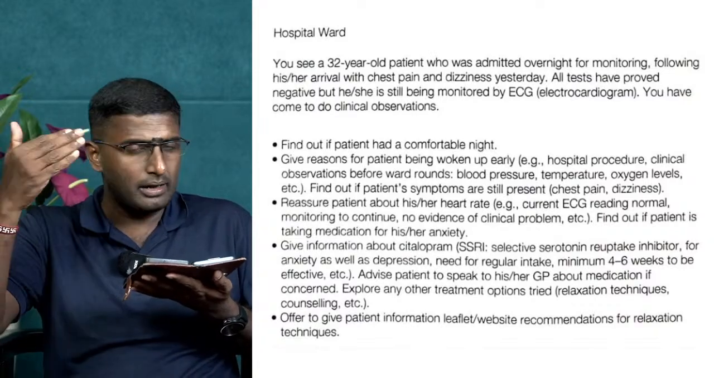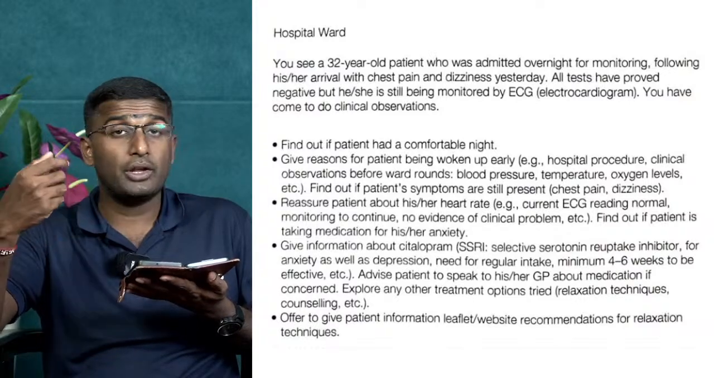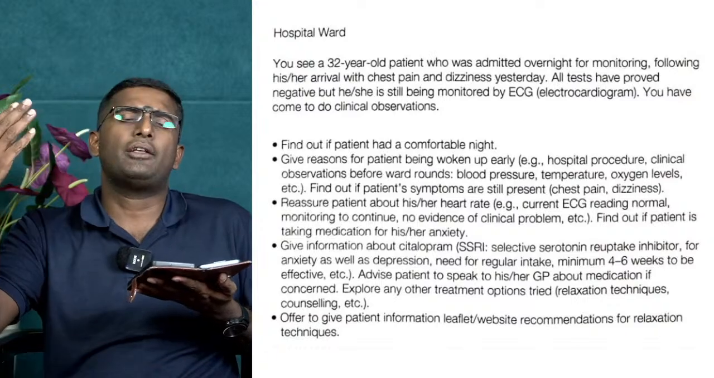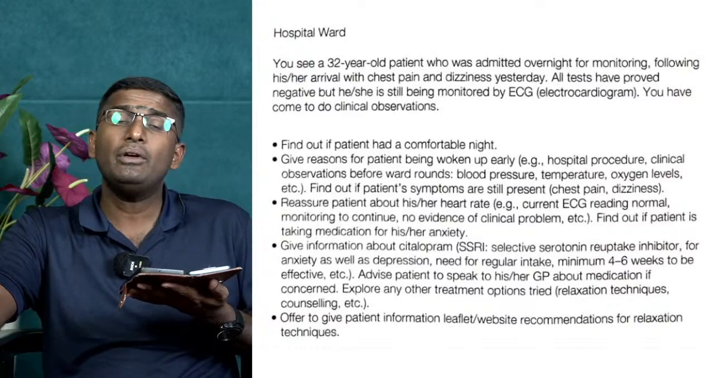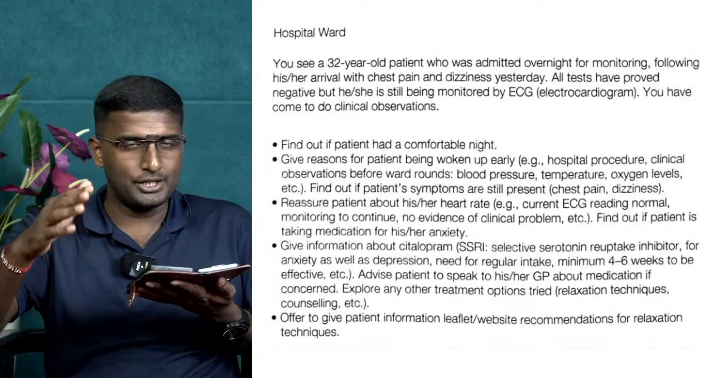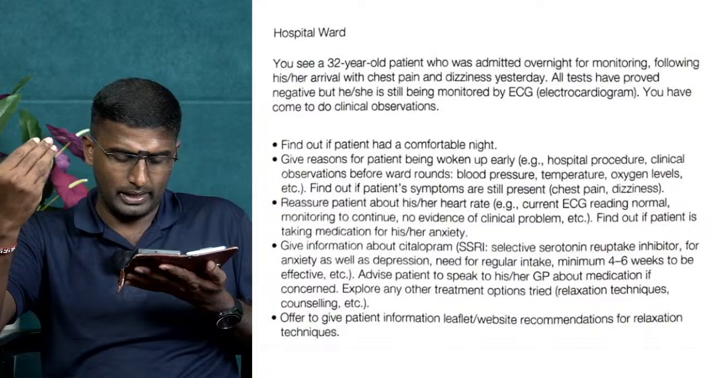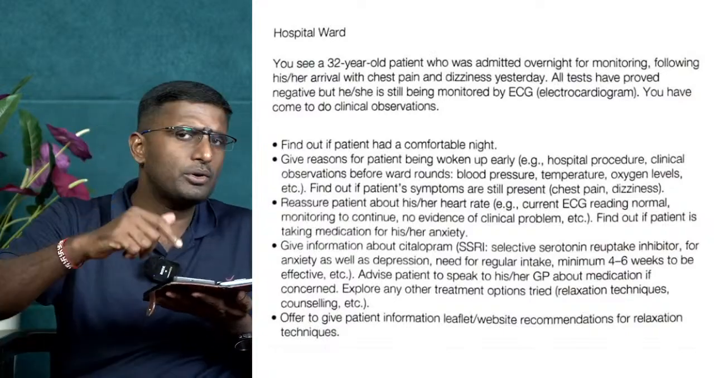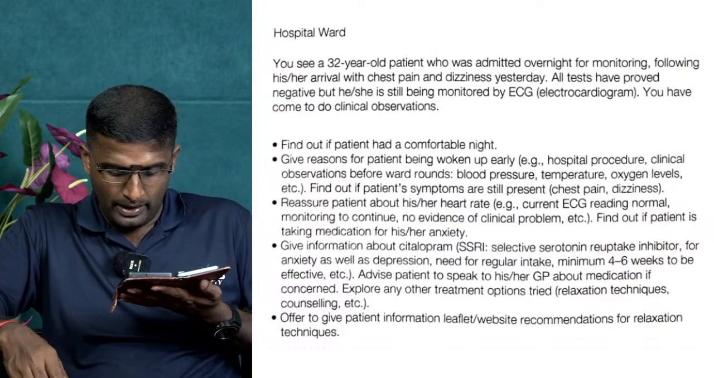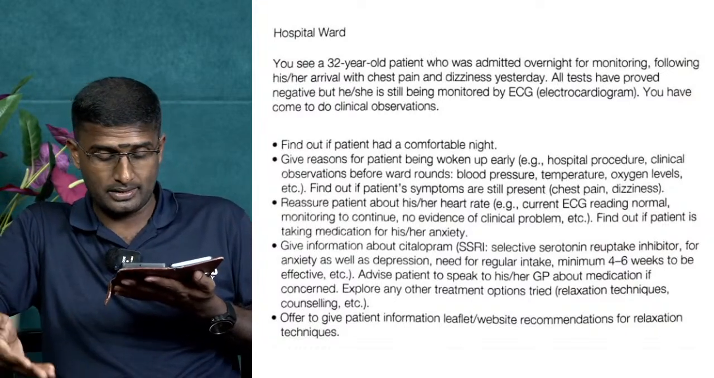Next, the need for regular intake. We need to explain that it takes a minimum of 4 to 6 weeks to be effective. We have to tell them that this is used in both depression and anxiety. It has to be taken for 4 to 6 weeks to be effective, and generally patients are doing well with these medications. We have to tell that. Fine. Advise the patient to talk to the GP if the medication is cancelled. In case they are concerned about this medication, we can ask them to have a chat with our general practitioner. Fine. Explore any other treatment options tried. You need to inquire regarding relaxation techniques, counseling, and so on.